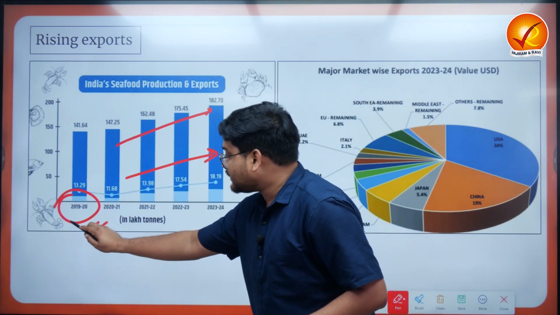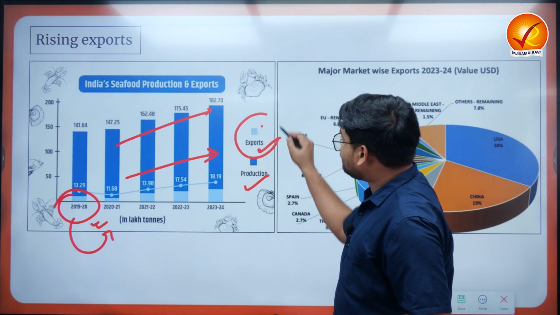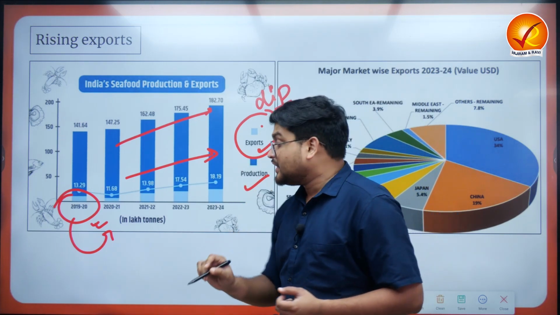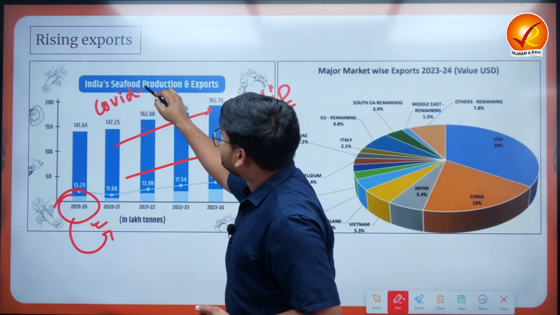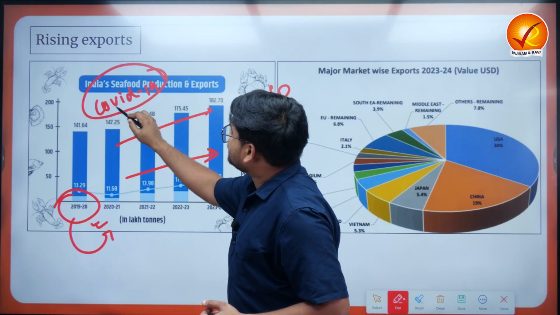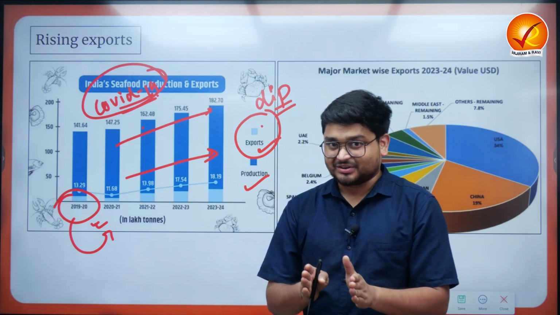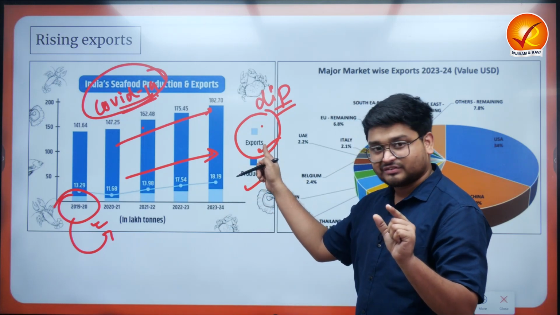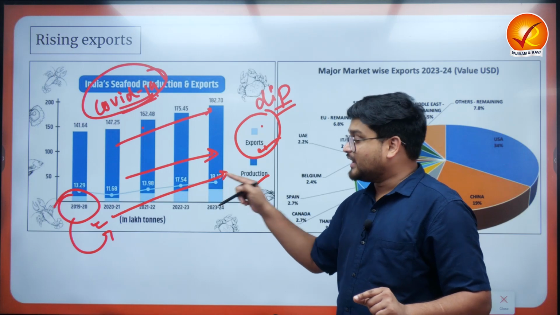Now from 2019-20 to 2020-21, we actually saw a little bit of dip in the exports, mainly attributed to the effect of the COVID-19 pandemic, which brought almost all economic activities to a halt. So that is why we have seen a slight decline in the export section, but from there on, as we can see, there has been a consistent increase.